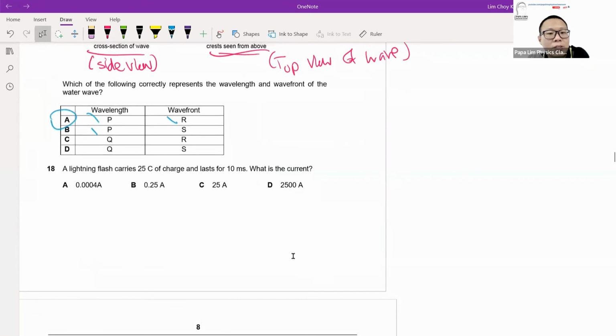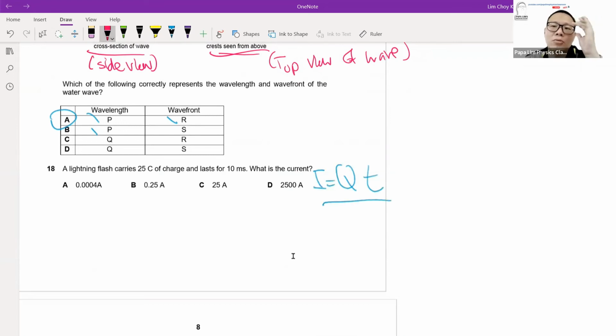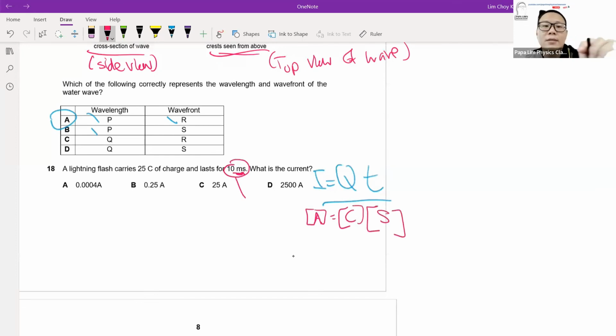Question 18. Charges. The formula that we're looking at will be I equal to QT. This is the formula. The only thing I'd like to highlight to students is that if you remember the formula, doing these questions should be quite straightforward, just applying the formula. But one of the booby traps that we lay down here is the use of SI units. Here it is milliseconds. Remember in SI units, current is ampere, the unit for charge is coulomb, and T has to be in seconds. So if it's 10 milliseconds, it's not seconds, it's milliseconds.